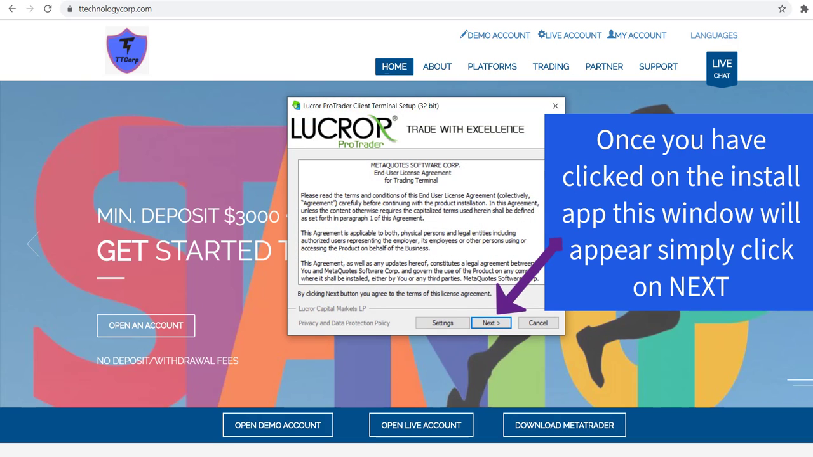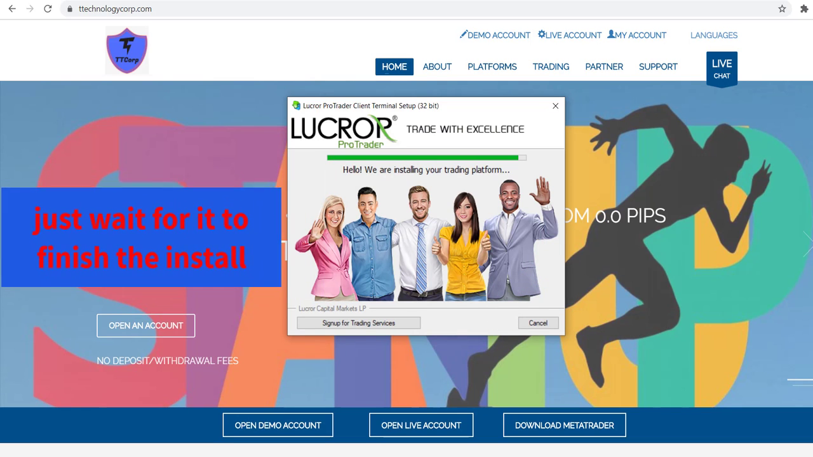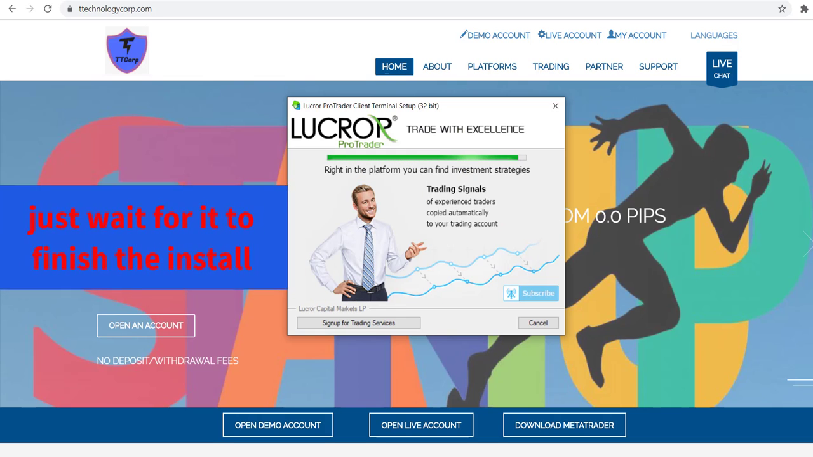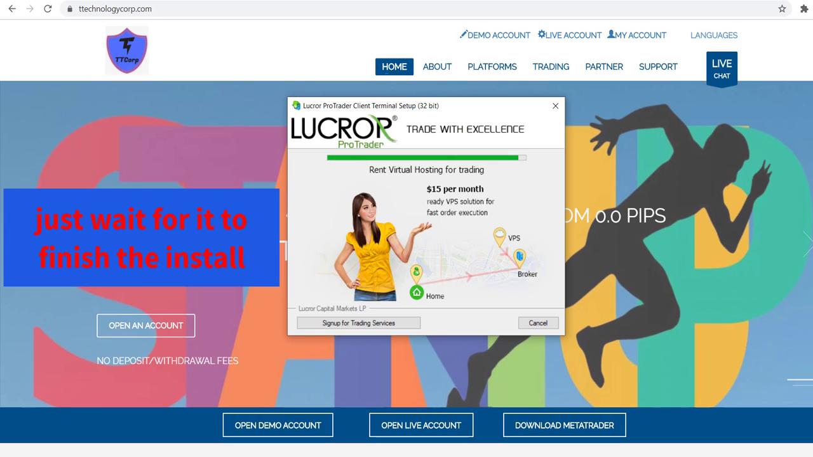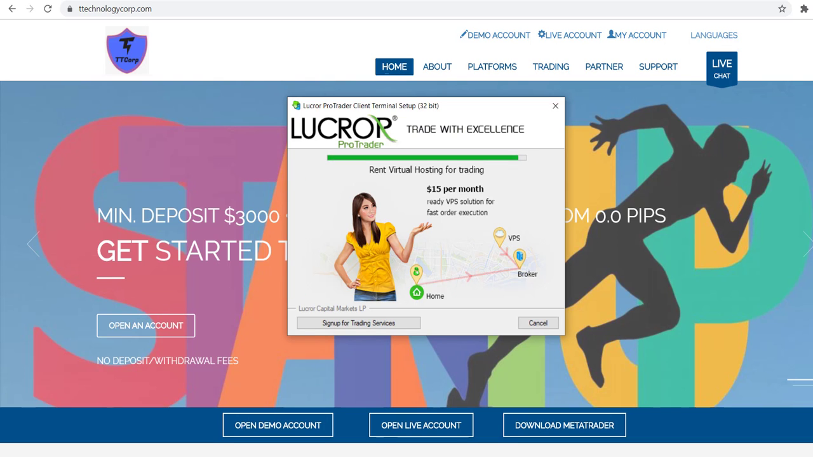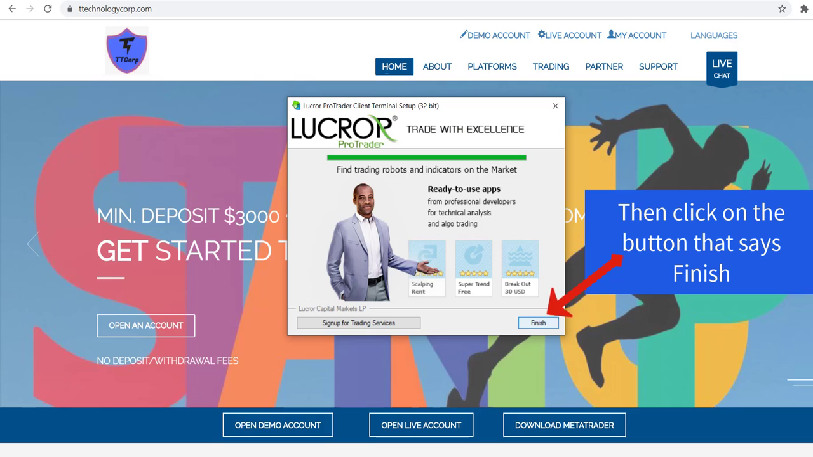Once you have clicked on the install app, this window will appear. Simply click on Next. Just wait for it to finish the install. When the app is done, click on the button that says Finish.